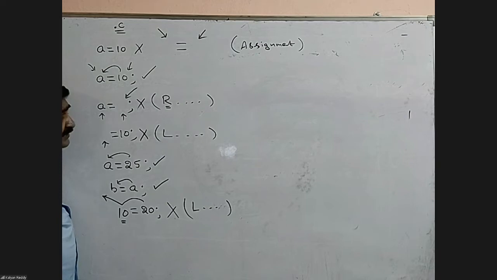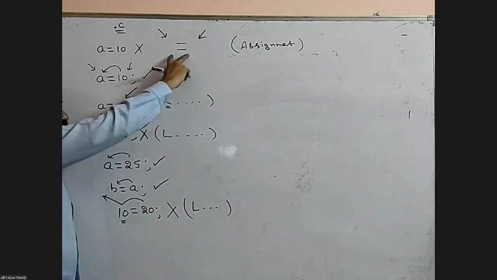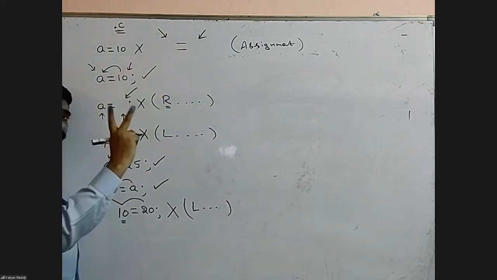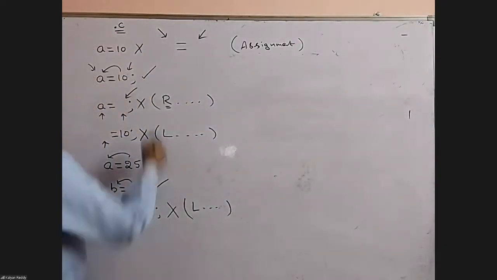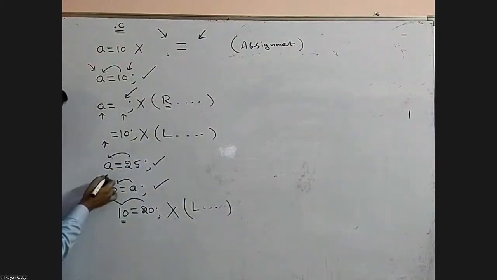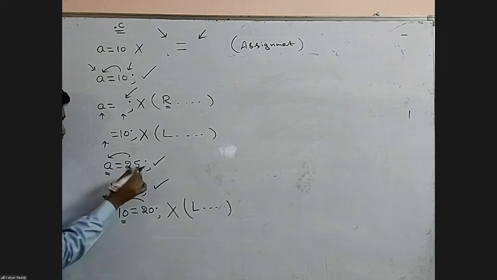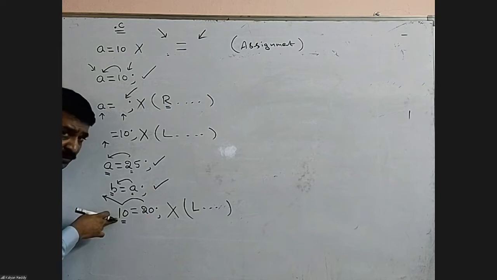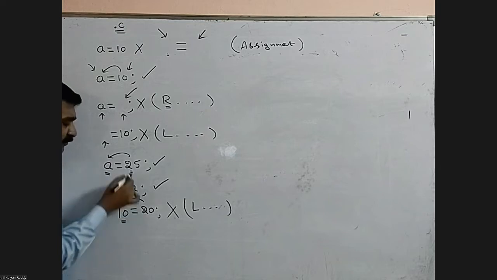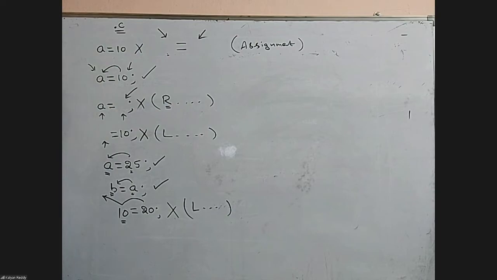Now come to the definition of the assignment operator. The assignment operator requires two arguments, left and right, and the left side argument must be a variable. The right side may be a variable, may be a constant. Both are okay. Here right now, am I giving a variable or a constant? Constant. The right side may be a variable or a constant. Anything is okay. The left side argument must be a variable. That's it. This is the definition of the assignment operator.